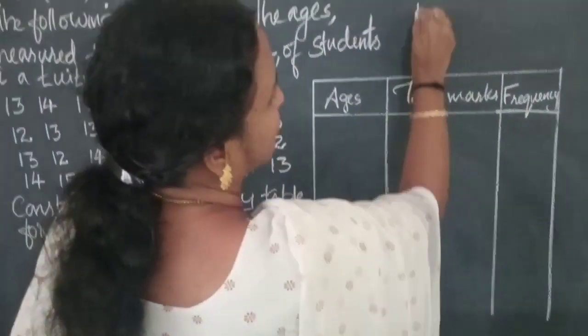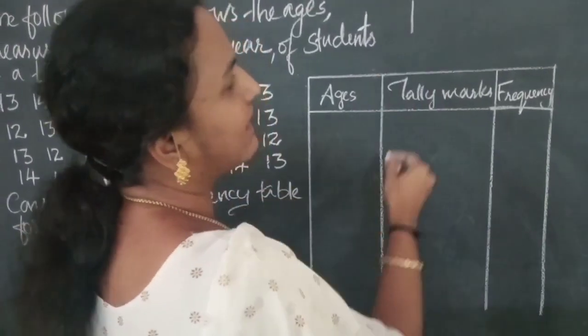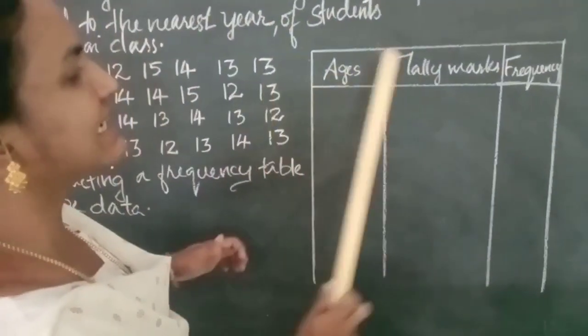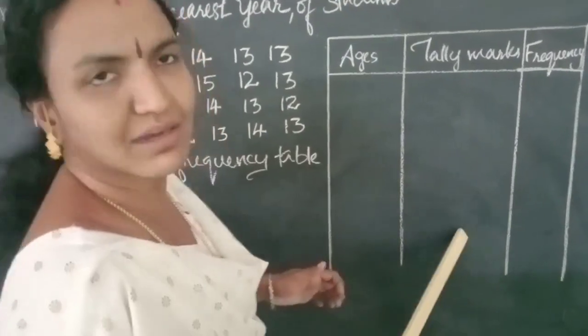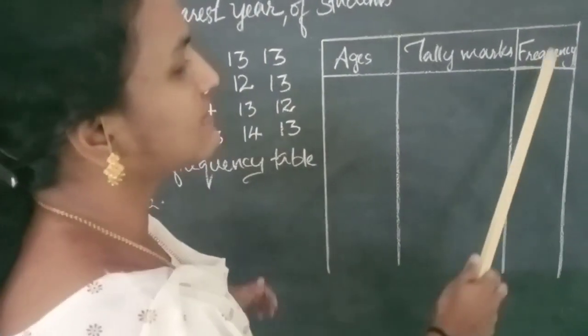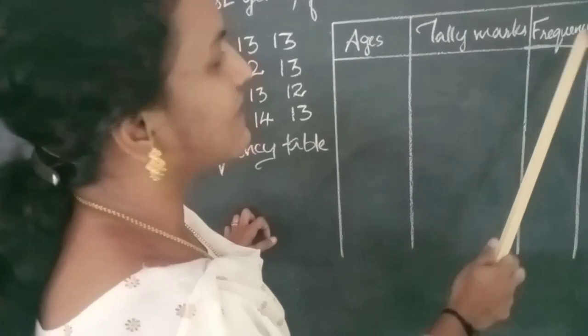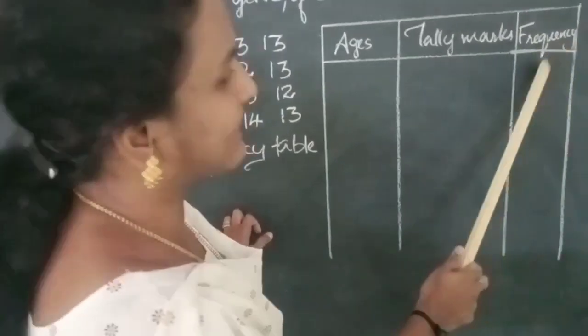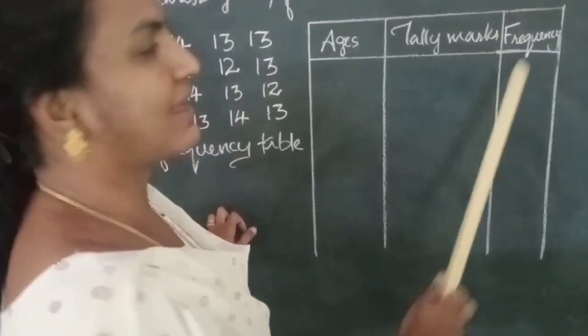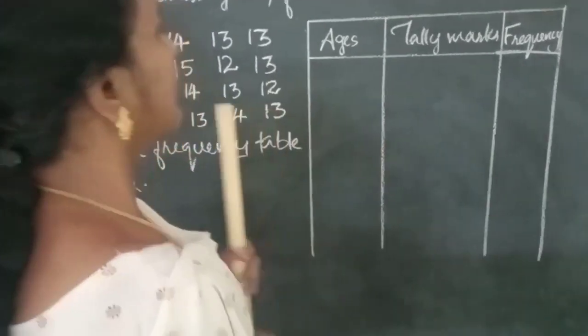Frequency means the number of students in the class, the number of times each age occurs.